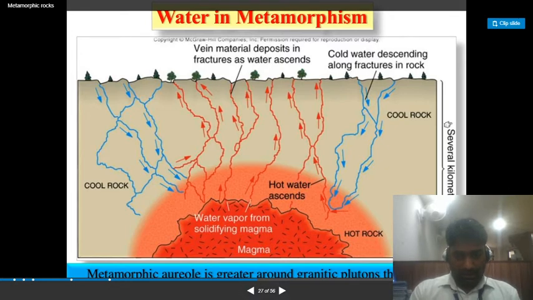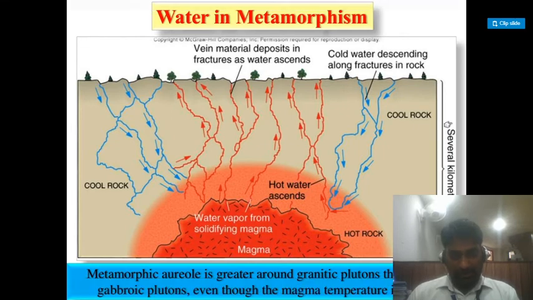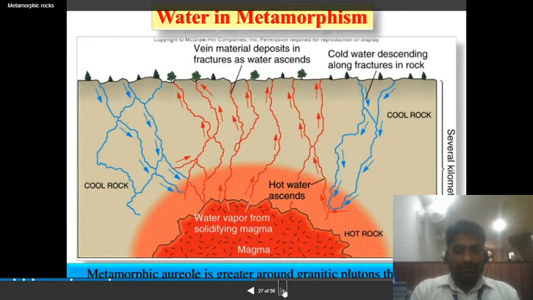Metamorphic role is greater around granitic plutons than around gabbroic plutons, even though the magma temperature is lower. The red lines are the vein material deposited in the fracture as the water ascends, and cold water descends along the fractures in a rock. So this is the process of how water helps in metamorphism. Water vapor from solidifying magma and hot rock, sometimes cool water entering, solidifies the magma, and hot water ascends. Such is the role of water in metamorphism.